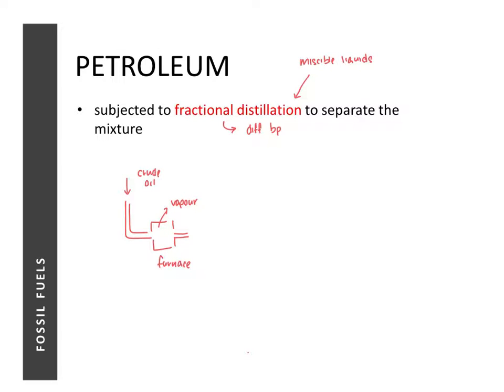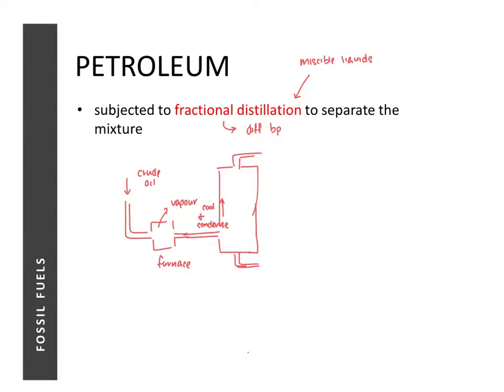Okay, once it's converted into a gas, it's passed into a huge column called your fractionating column. So what happens to the gases when they are passed into the column is this: they will rise up the column and cool and condense along the way.